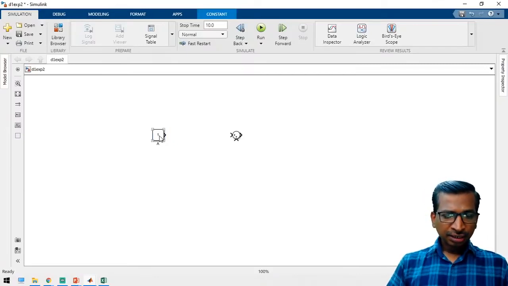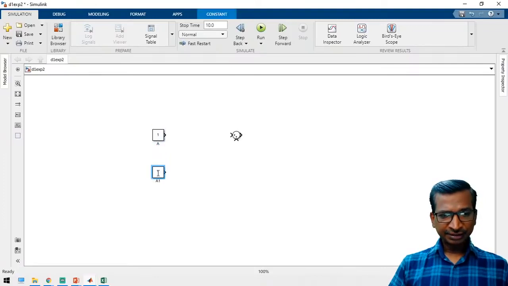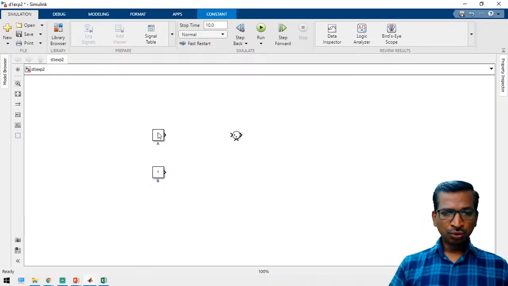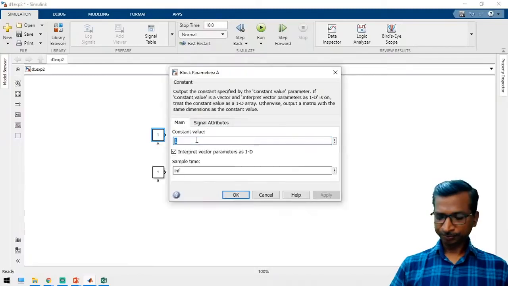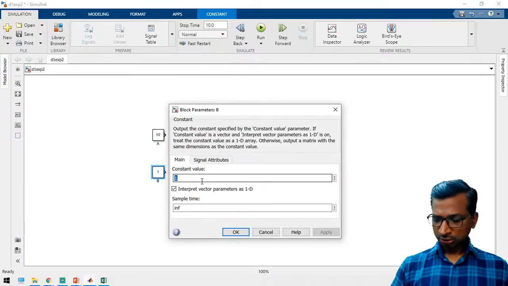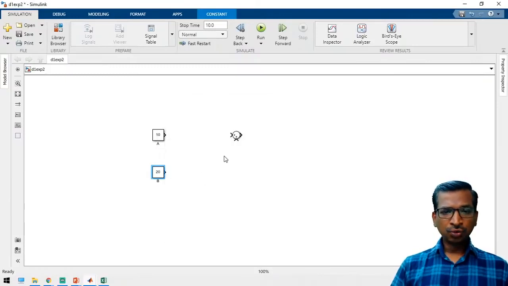And similarly, if you want to copy this one, just right click and then drag it simply. This is a variable b. So now we can feed the variable a is equal to 10 and b is equal to 20. Now we have to add these two variables, right? So just add this variable 1 and then 2. Now we have to see the output, right?